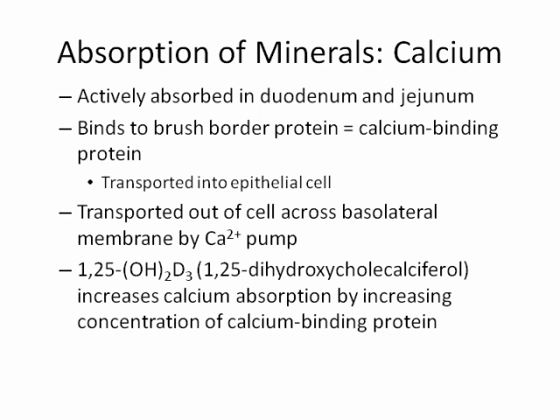Calcium is a little bit of a special case. It is actively absorbed in both the duodenum and the jejunum. And there is a protein called calcium binding protein, which is in the brush border of these parts of the small intestine. And the calcium is transported into the epithelial cell by this calcium binding protein. And then it is transported out of the cell across the basolateral membrane by a calcium pump.